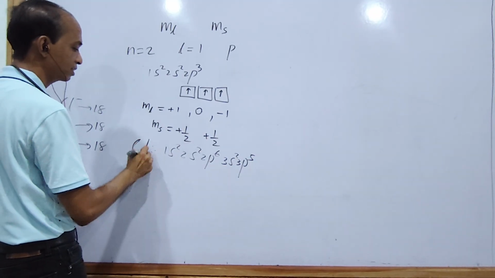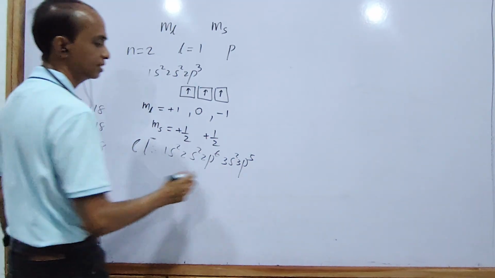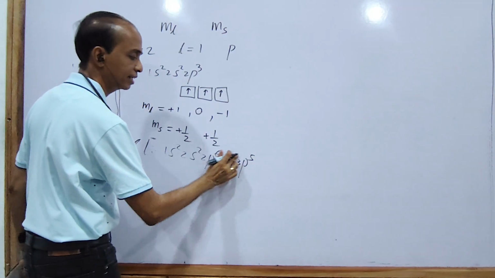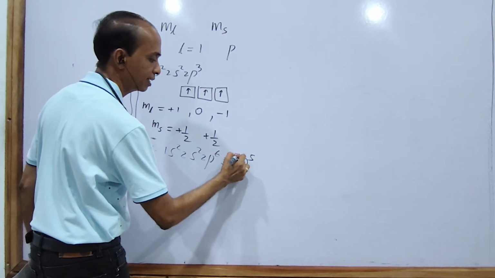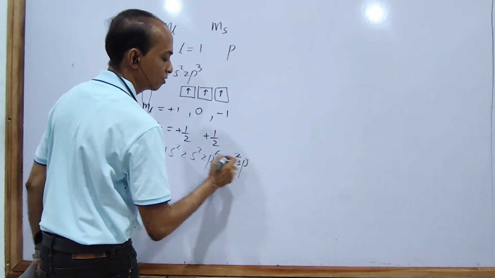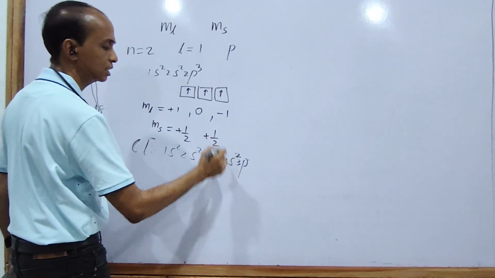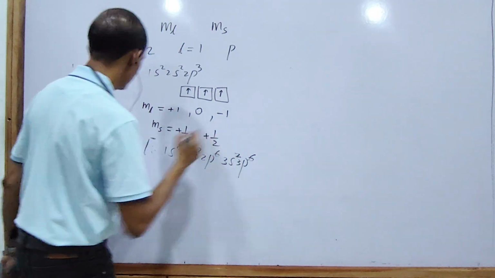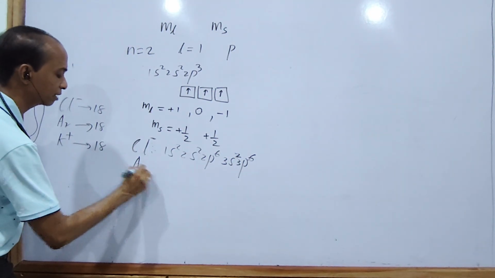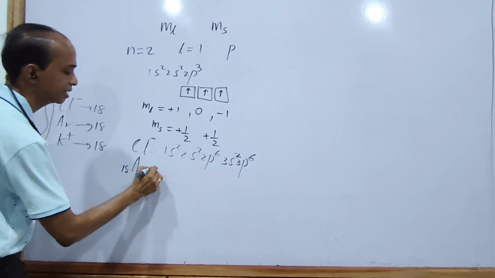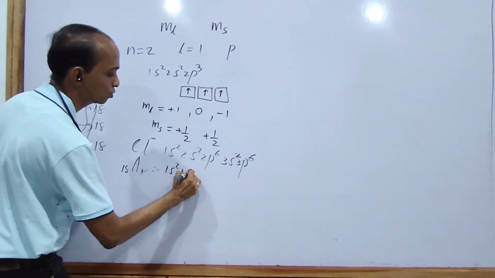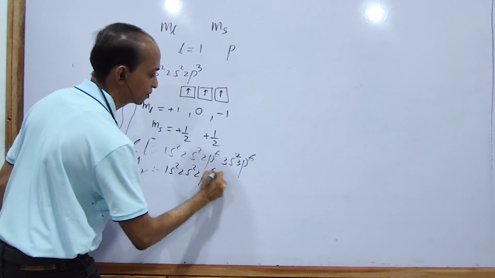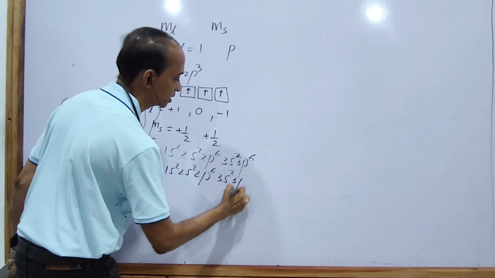Chloride ion: one electron came from outside. Therefore, the electron configuration is 1s2, 2s2, 2p6, 3s2, 3p6. If you write argon, the atomic number is 18, the same thing: 1s2, 2s2, 2p6, 3s2, 3p6.